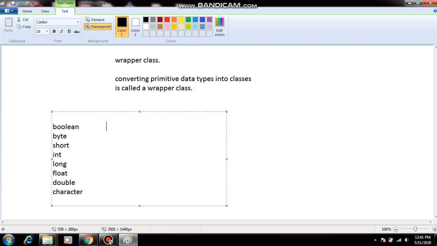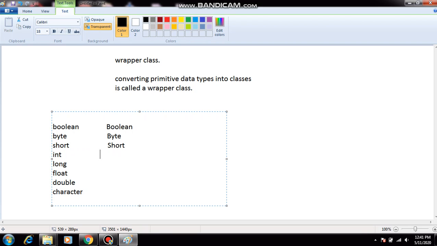These primitive data types we are converting into classes, so that is called the wrapper class. How can we convert these primitive data types into a class? Just the starting letter should be a capital letter. If you mention the starting letter as a capital letter, that will come under the class.